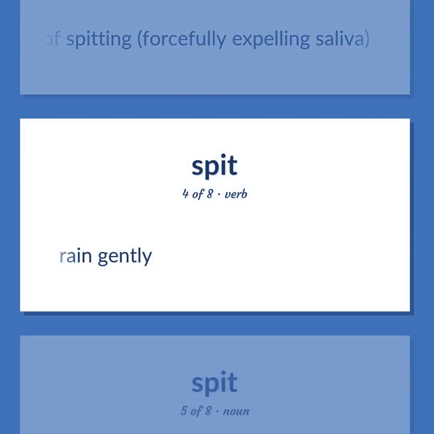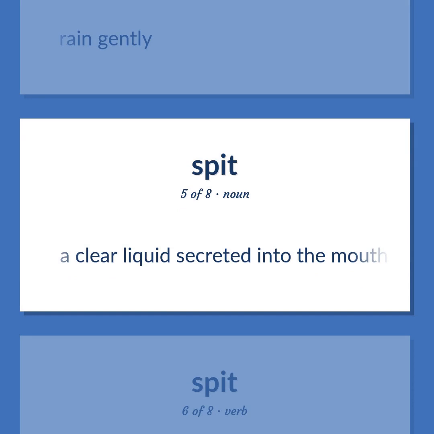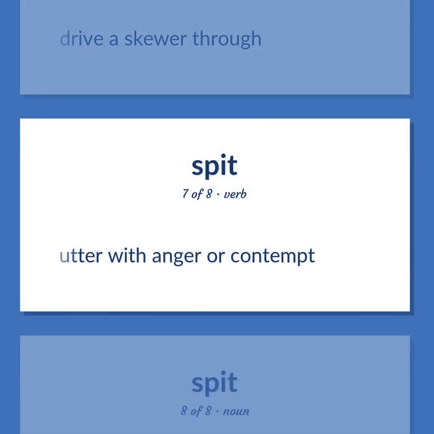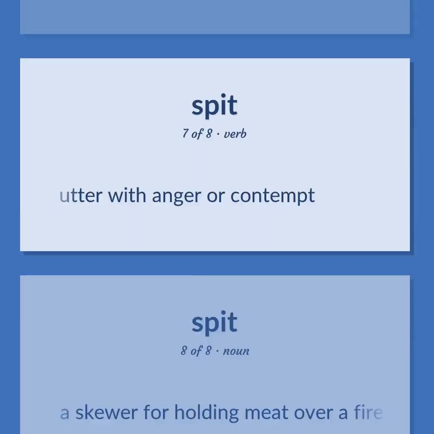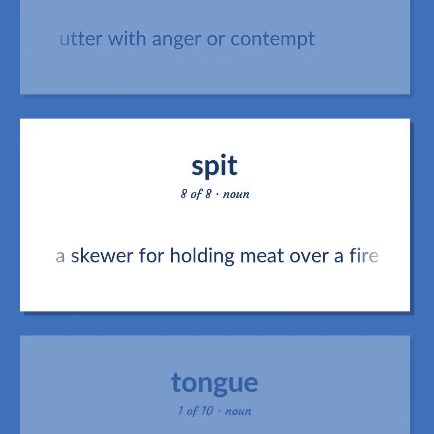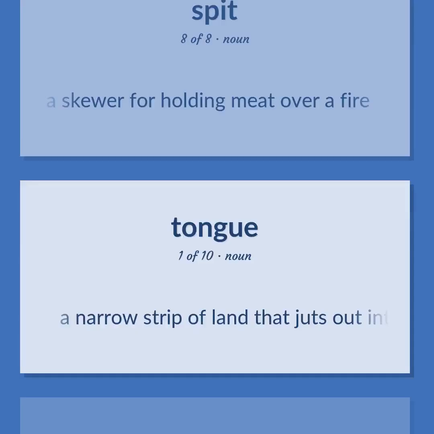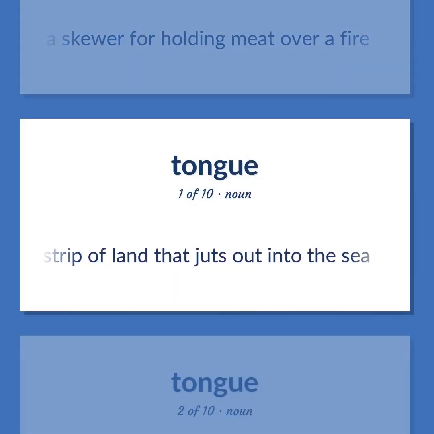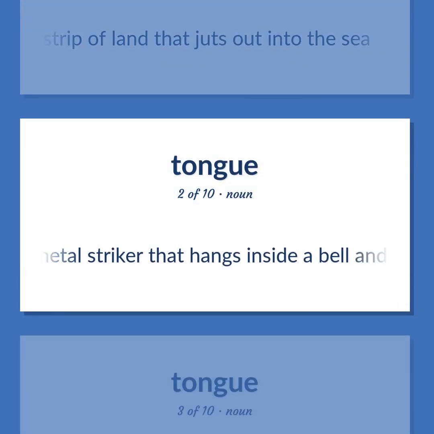Rain gently. A clear liquid secreted into the mouth by the salivary glands and mucus glands of the mouth. Moistens the mouth and starts the digestion of starches. Drive a skewer through. Utter with anger or contempt. A skewer for holding meat over a fire. A narrow strip of land that juts out into the sea. Metal striker that hangs inside a bell and makes a sound by hitting the side.